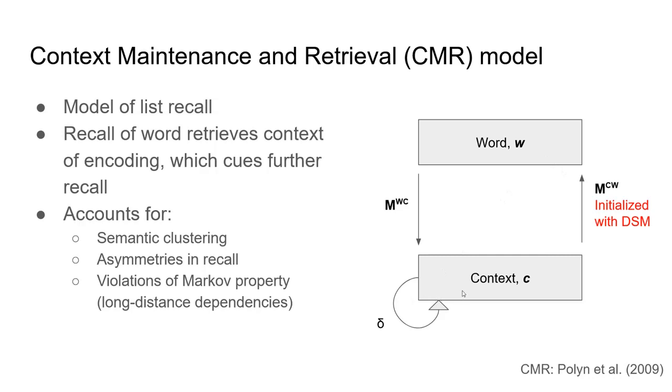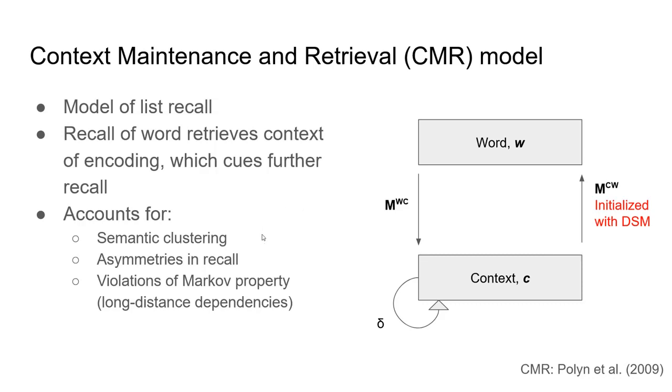And then the context layer additionally connects to itself and decays at rate delta so that context persists somewhat as words are recalled. When CMR is fit to free recall data, MCW is standardly initialized with semantic representations from DSMs like LSA or Word2Vec to capture pre-experimental semantic knowledge, and then both weight matrices are updated during list study through Hebbian learning. And then with this sort of architecture and training regimen, CMR accounts for a number of phenomena in list recall.